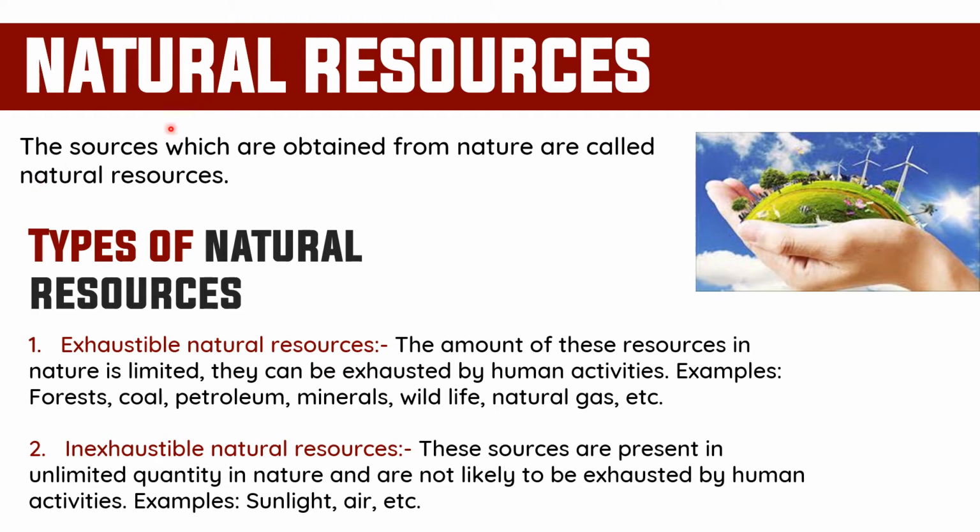So first we see about natural resources. The resources which are obtained from nature are called natural resources. Example: forest, sun, rain, water, etc. Then next is types of natural resources. Which are the two types of natural resources? Exhaustible natural resources and inexhaustible natural resources.